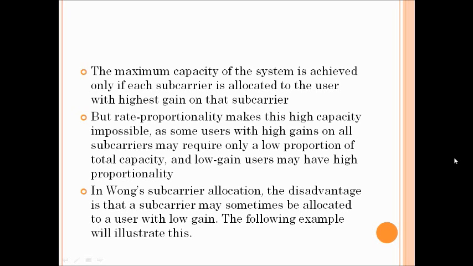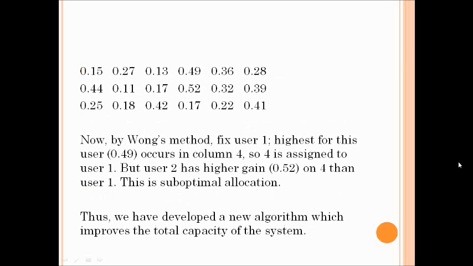So, in one subcarrier allocation, the disadvantage is that a subcarrier may sometimes be allocated to a user with low gain. The following example illustrates this. You could see that now by Wong's method, fix user 1, the highest would be 0.49, which occurs in column 4. Now 4 is assigned to user 1, but you could see that user 2 has a higher gain of 0.45 on 4 than user 1 actually. This is a suboptimal allocation. So thus we have developed a new algorithm which improves the total capacity of the system.